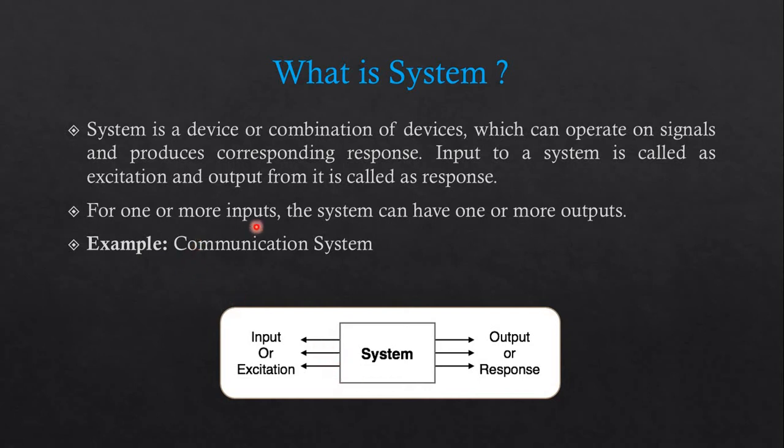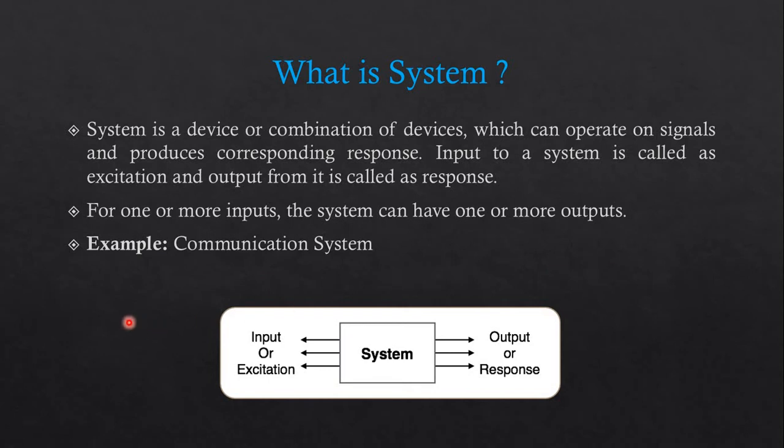For one or more inputs, the system can have one or more outputs. So the example is a communication system. Right now, as we know, if we need to call someone from one location to another location, let's take an example. You need to call your friend that is far away from you.